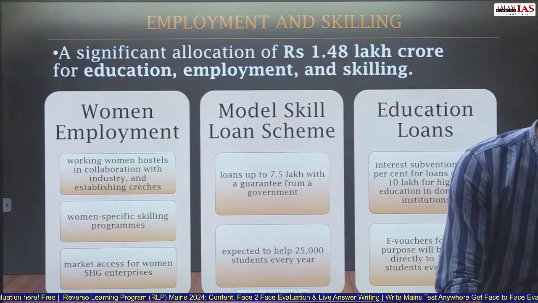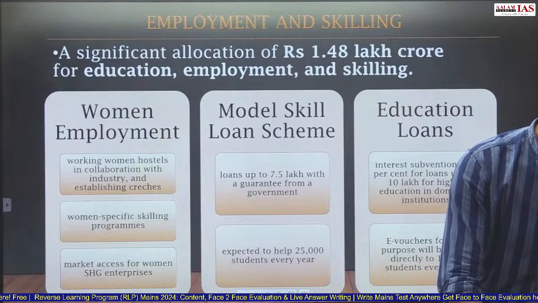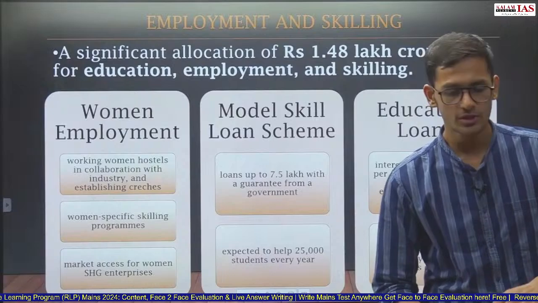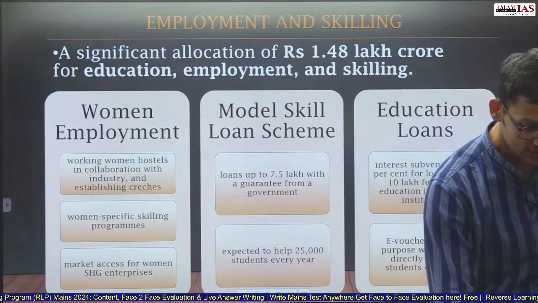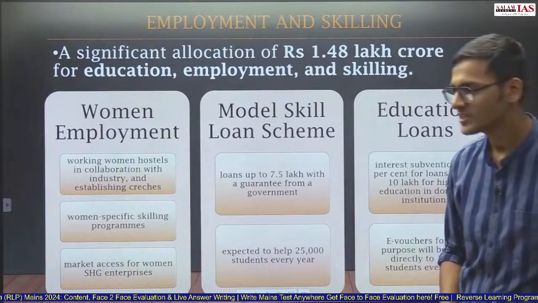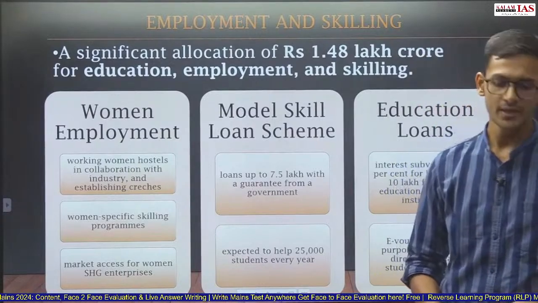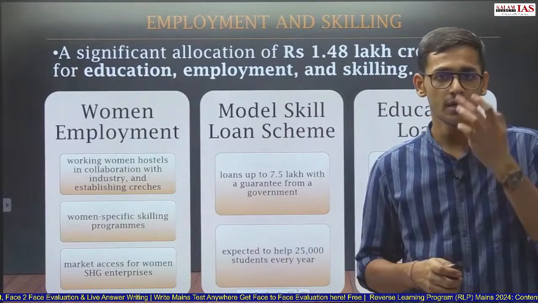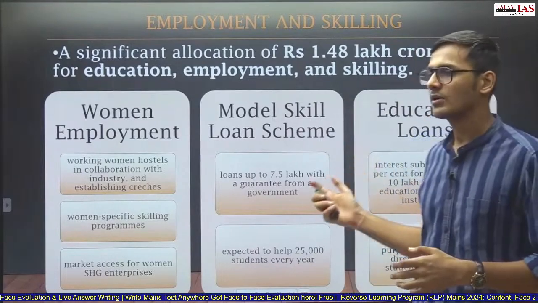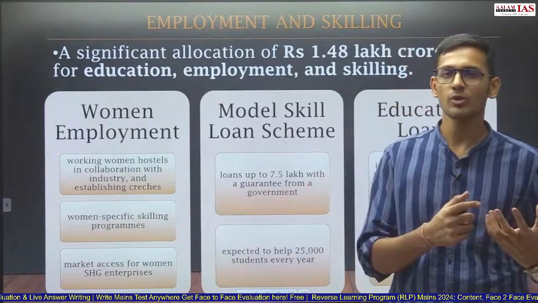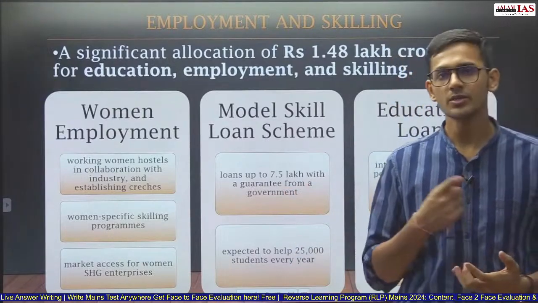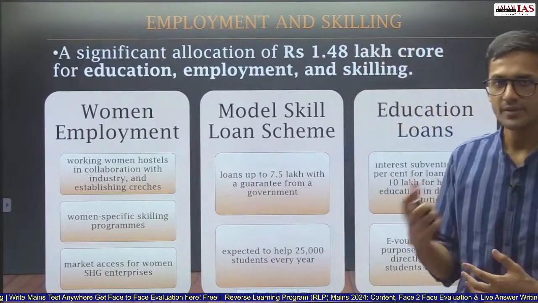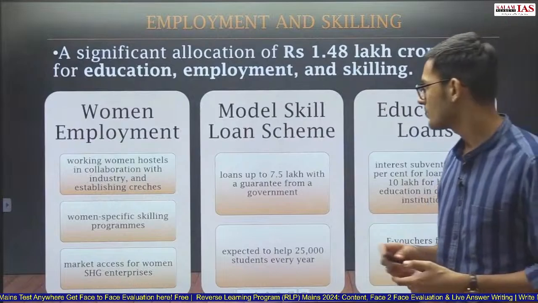So for employment, there are three PM's packages. First is for first timers. The government is going to provide 3 installments of rupees 15,000. Second is for first timers in the manufacturing sector, where the government is going to provide incentives for contribution in EPF. Third is for employers who are registering new employees in the PF, for which the government is going to give reimbursement up to rupees 3,000 for the next 2 years if they register new employees in the Provident Fund.